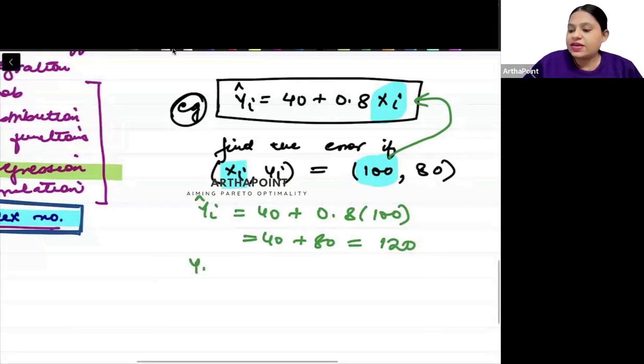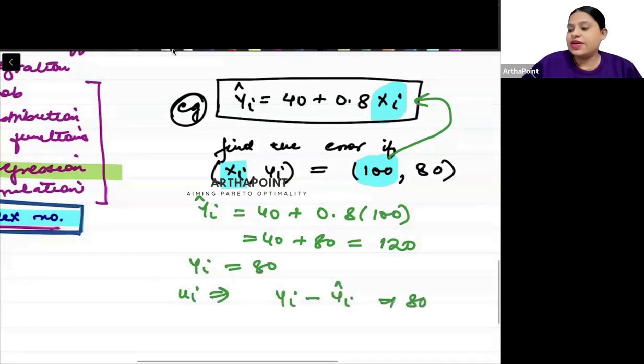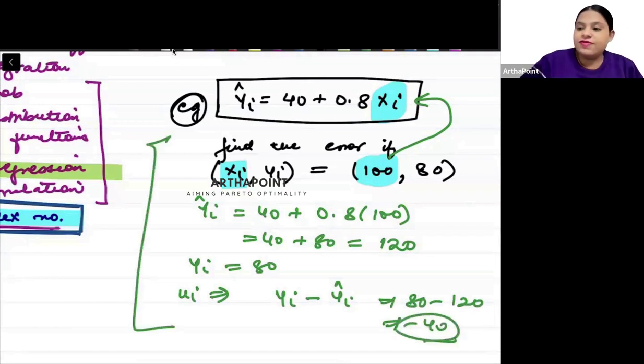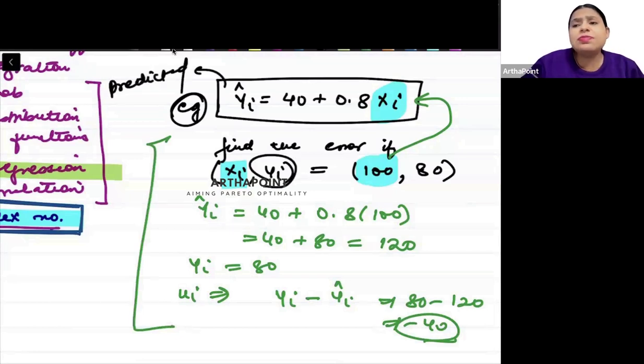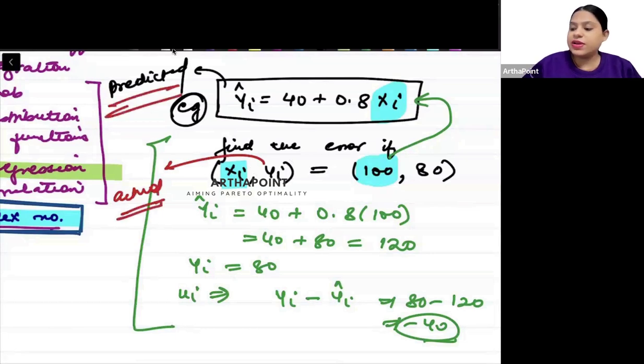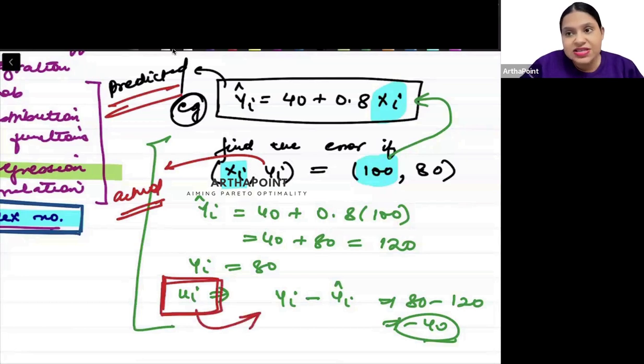Your actual yi is 80. So what will be your error term? The difference between actual and predicted yi. 80 minus 120 is minus 40. So this kind of question, where yi hat is the predicted value and this is the actual yi. There are multiple such questions we have done in the question bank. The difference between actual and predicted is the error term. This basic numerical can be asked in exam, right?